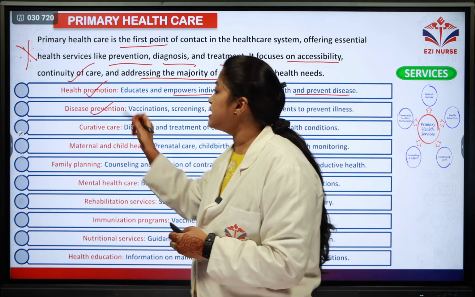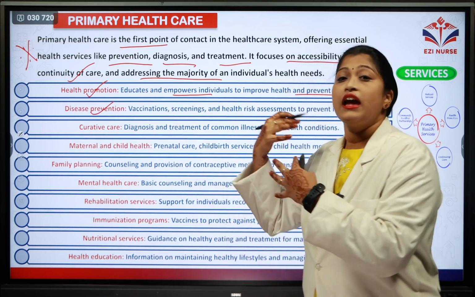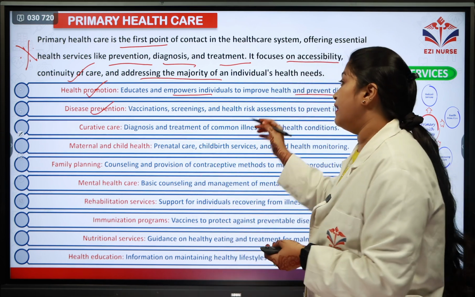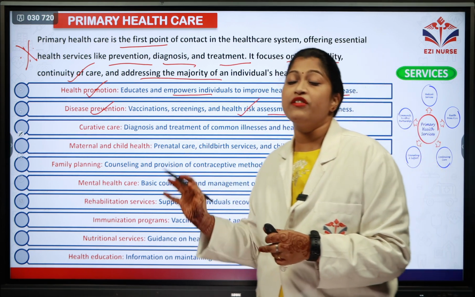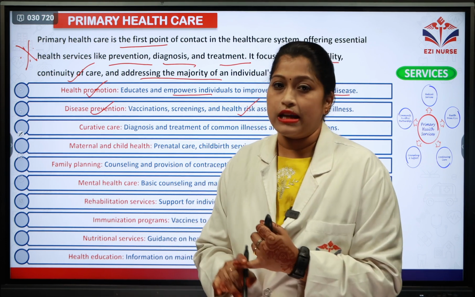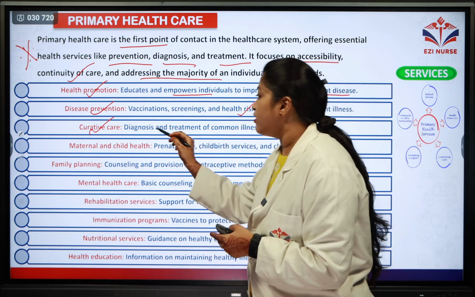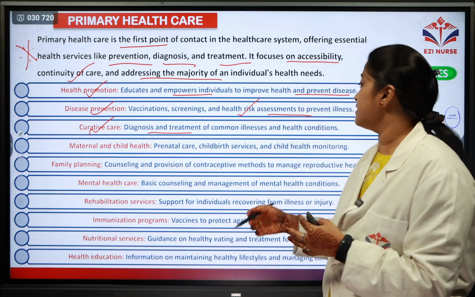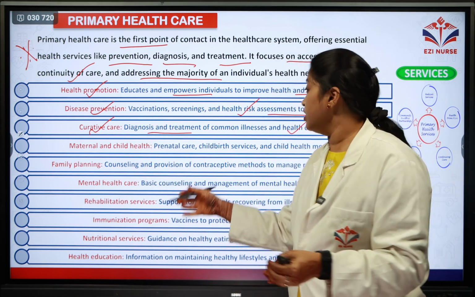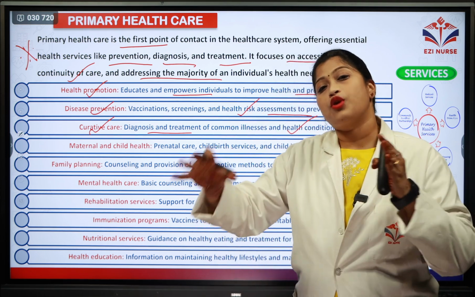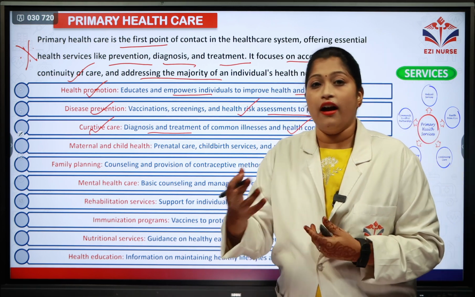Coming to the second, disease prevention, as we just mentioned. How do you prevent the disease? With the help of vaccinations, and frequent screening should be done in order to identify the disease. Firstly, health risk assessments in order to prevent the illness is one of the main steps. Coming to the next, the curative care. How do you cure? You are diagnosing and treating common illnesses and health conditions. So you're diagnosing the condition, and treating almost all the common illnesses and health conditions which usually occur.